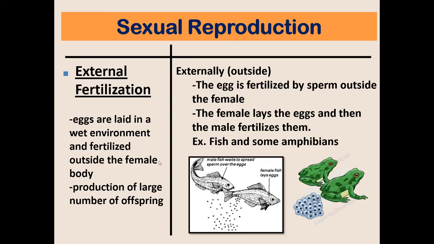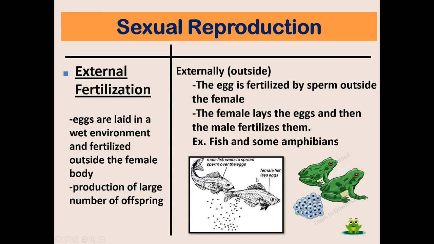Next, external fertilization. From the term external fertilization, fertilization happens outside the female's body. Eggs are laid in a wet environment and fertilized outside the female body. For this kind of fertilization, there is a production of a large number of offspring. Remember that the egg is fertilized by sperm outside the female's body, and the female lays the egg and then the male fertilizes them. Examples of these are fishes and some amphibians. So for this example, we have fishes.